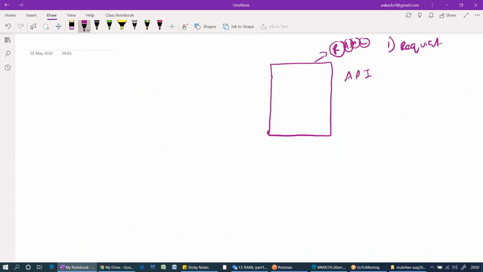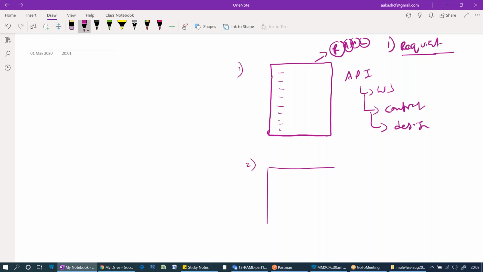Someone will call this API a web service. Someone will call this API a contract. Someone will call this API a design. Everything is the same. So first, as per the requirements, we are going to design the contract. Once you design, the next step is creating the application. That means implementation.